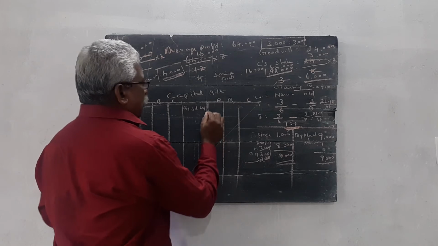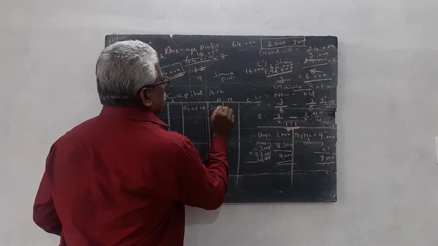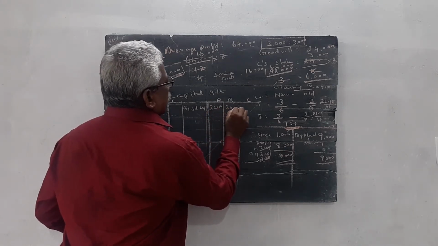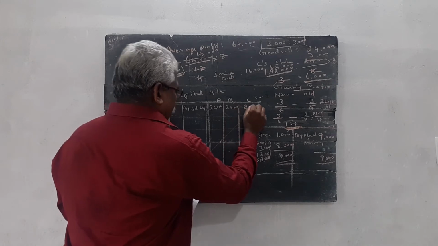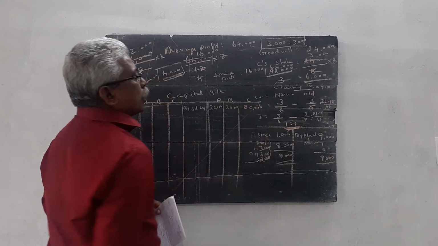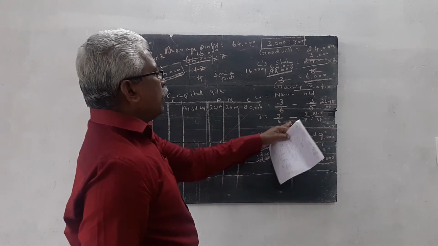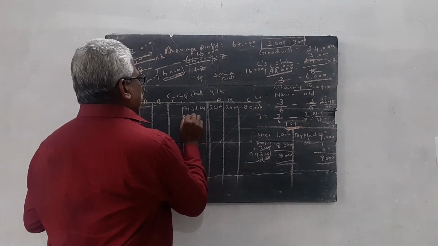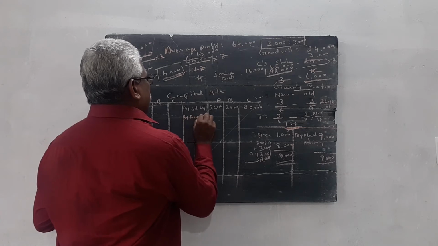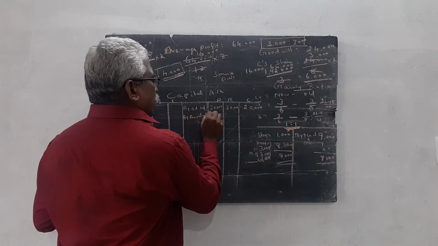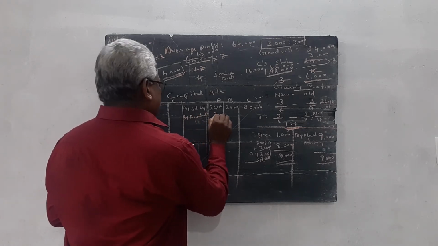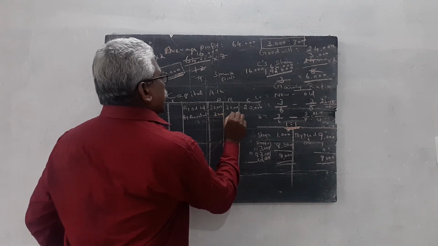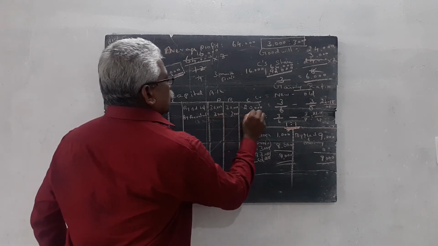The previous balance sheet amounts are 30,000, 30,000 and 20,000. Then the revaluation profit: by revaluation profit is 3,000, 3,000, 2,000.